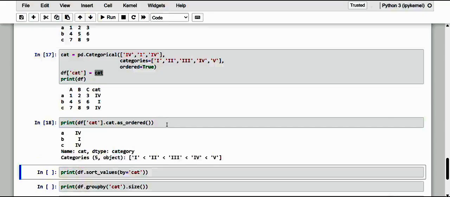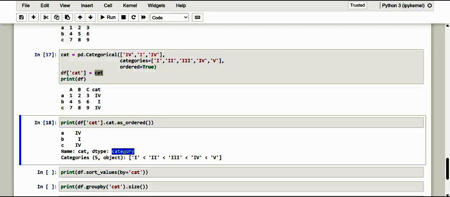As we can see, the data type of the column is category, and then the correct order of all possible categories is also shown, even if they are not present in the data frame. Here it is already presented, which is the exact order of the categories.